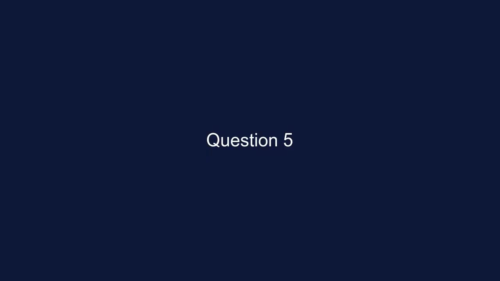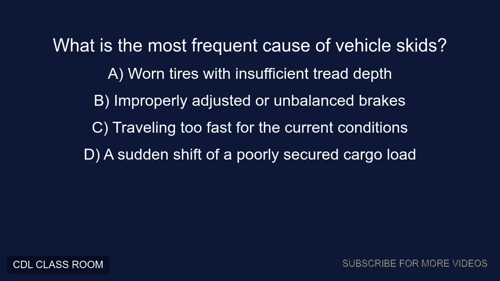Question 5. What is the most frequent cause of vehicle skids? A. Worn tires with insufficient tread depth. B. Improperly adjusted or unbalanced brakes. C. Traveling too fast for the current conditions. D. A sudden shift of a poorly secured cargo load. Correct answer, C. Traveling too fast for the current conditions.